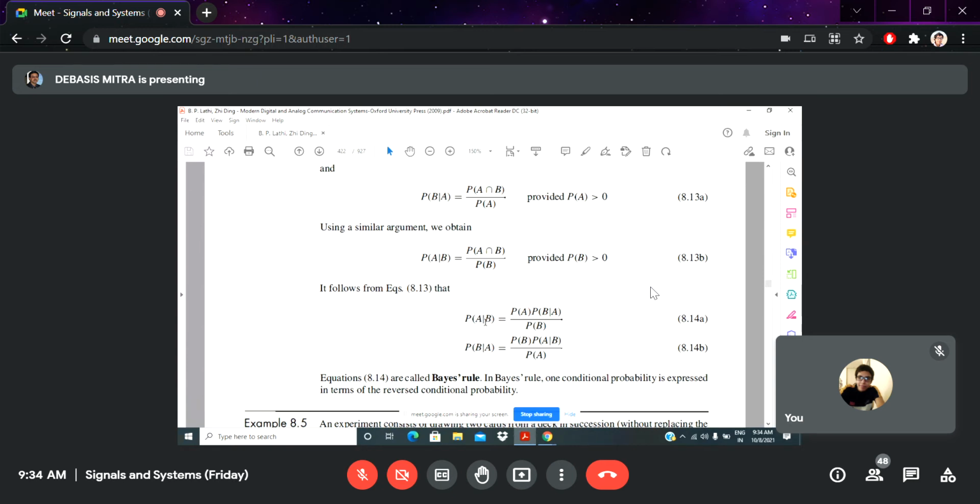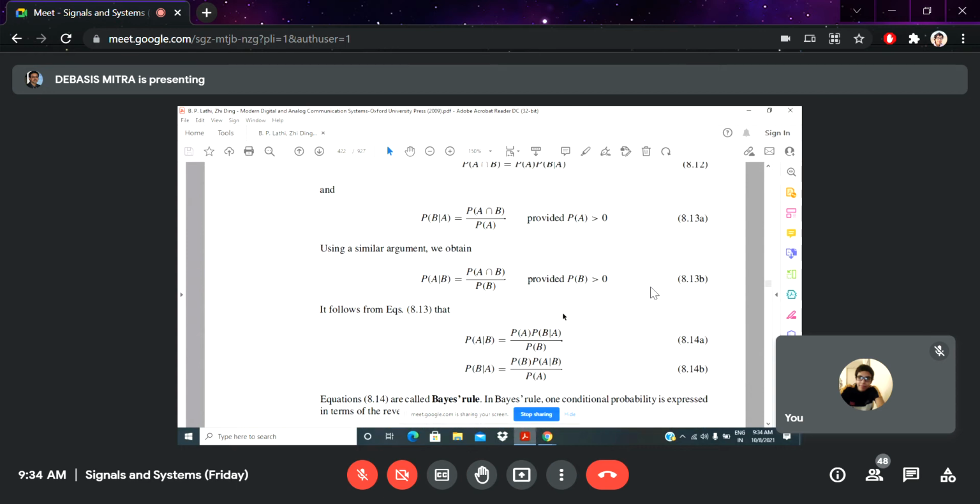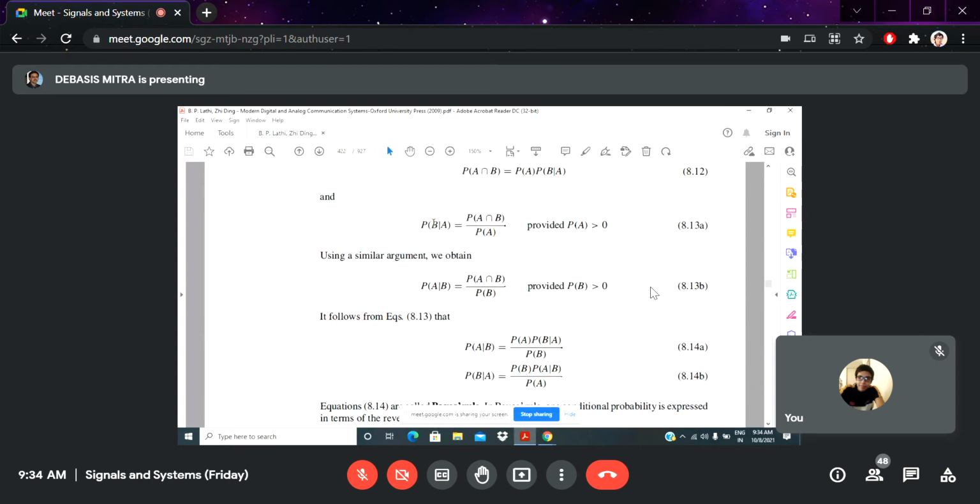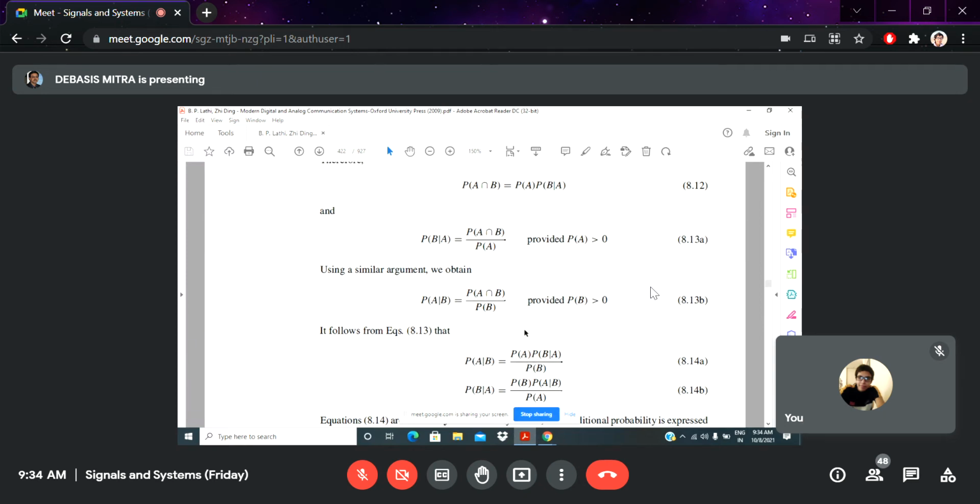That means the conditional probability of A with respect to B is written as the probability of A divided by the probability of B, multiplied by the conditional probability of B with respect to A. These two things are interrelated. Whenever you calculate the probability of B with respect to A, it is the intersect probability of these two events divided by the first or the second probability. The numerator is the same, the intersect probability of these two events, and that can also be written in that manner.